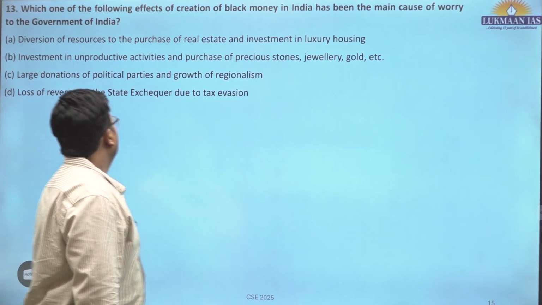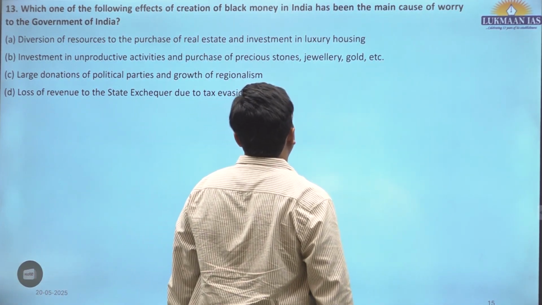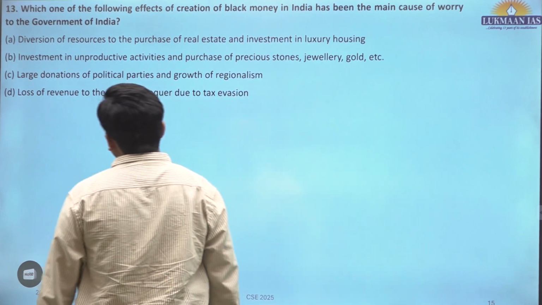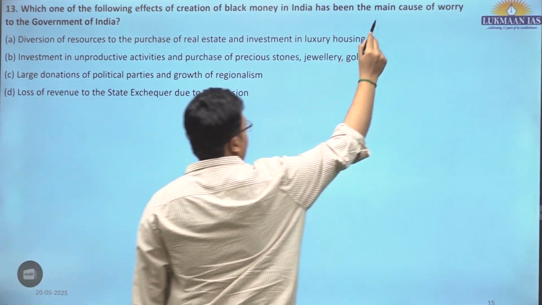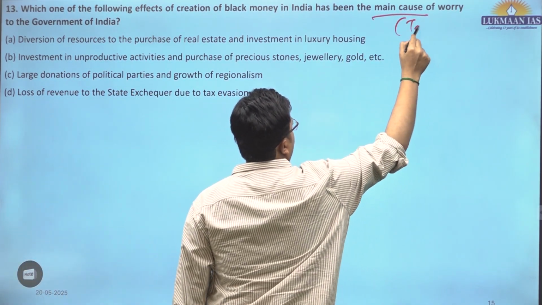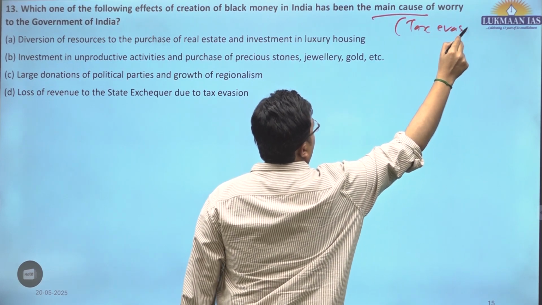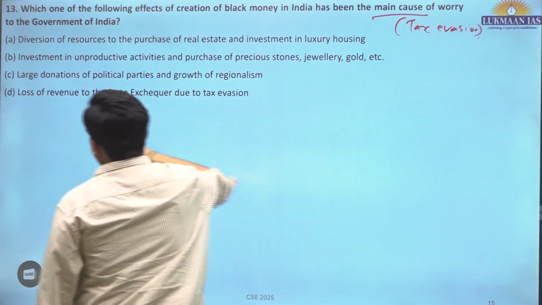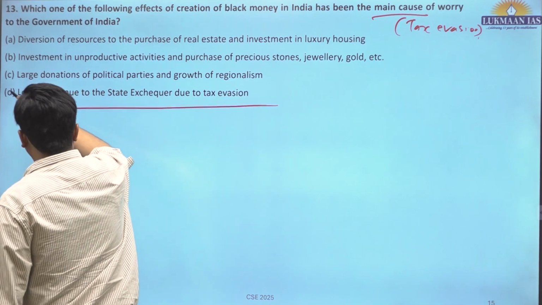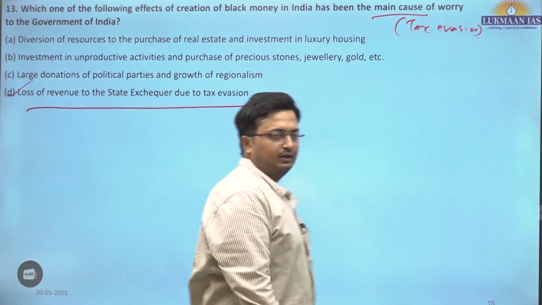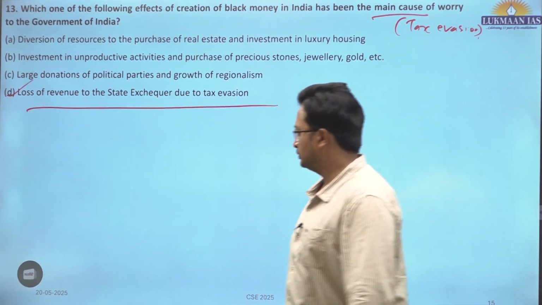13th question, which of the following effects of creation of black money in India has been the main cause of worry to the government of India? Main cause of worry is tax evasion. So loss of revenue to the state exchequer due to tax evasion. D is the correct answer for this particular question.